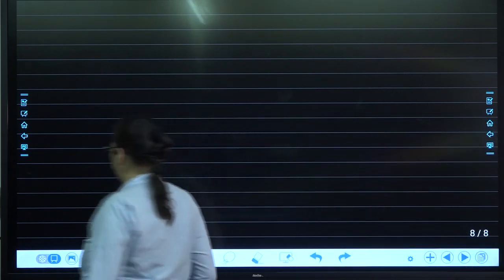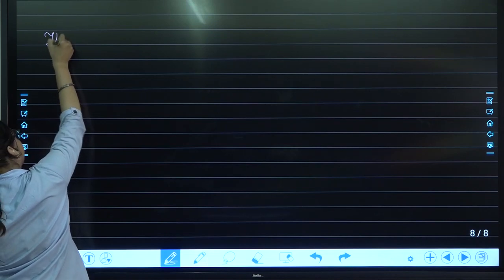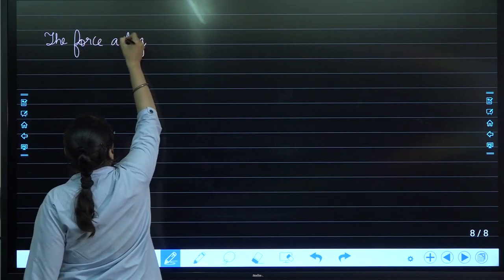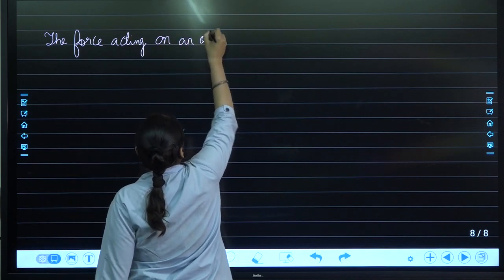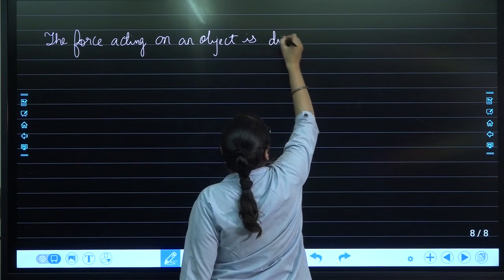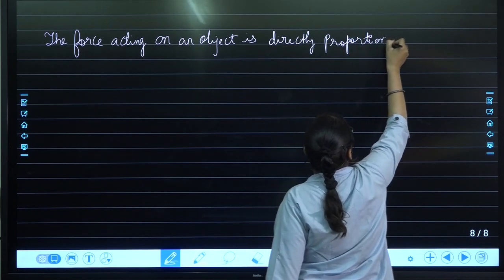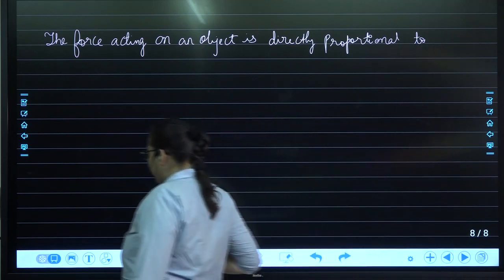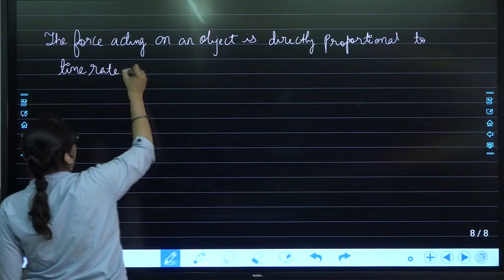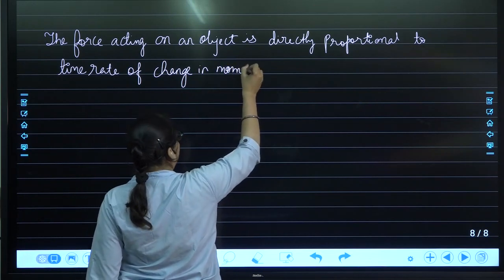What does Newton's second law of motion state? Here it is. The force acting on an object is directly proportional to the time rate of change in momentum. What is that now?